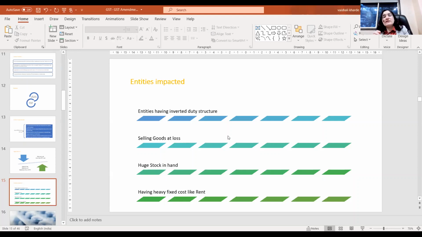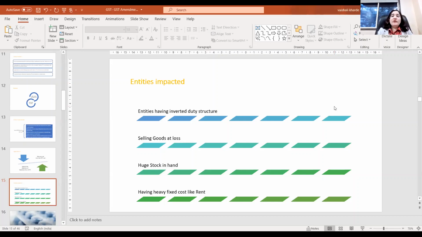Then the entities which are selling goods or services at a loss. So many businesses on account of COVID are giving discounts, even selling at a loss, just to cover costs at the break-even point. Entities working at the BEP level are going to be heavily affected on account of this rule.